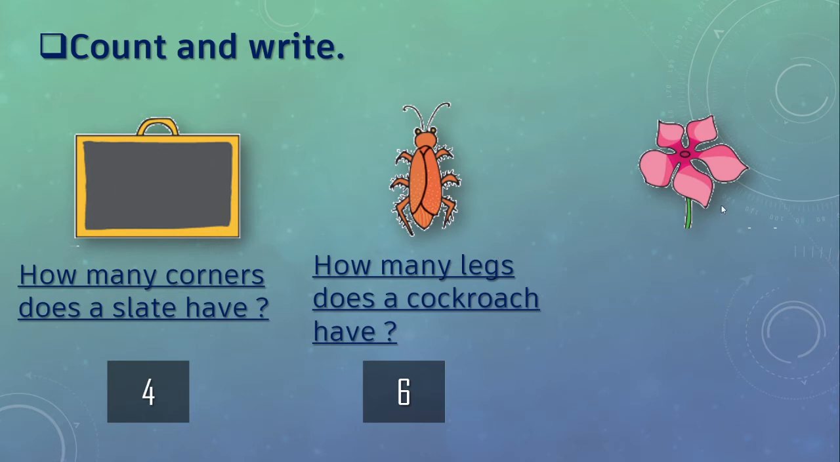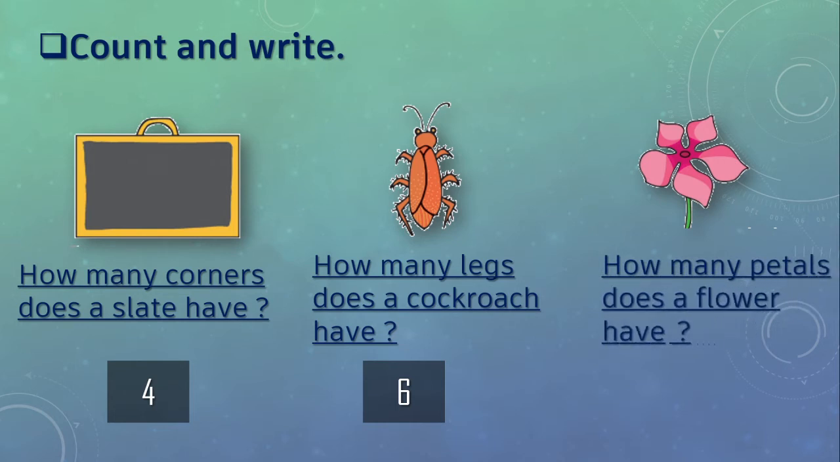Here we can see a flower. Question is, how many petals does a flower have? कितने petals है? This is petal. Okay? कितने petals है इसको? 1, 2, 3, 4, 5. The flower has 5 petals. Okay?